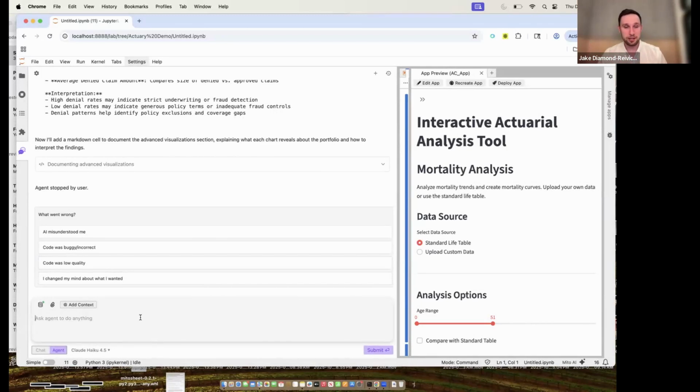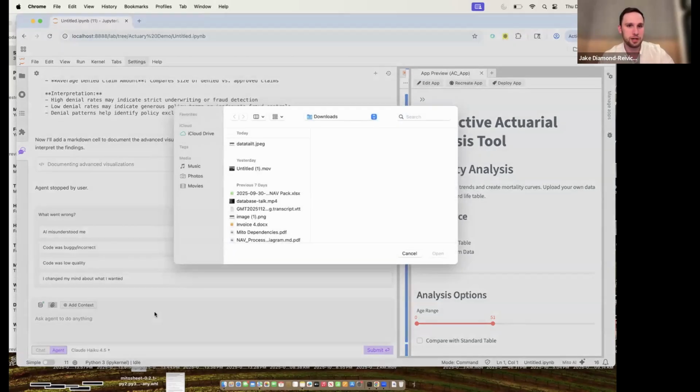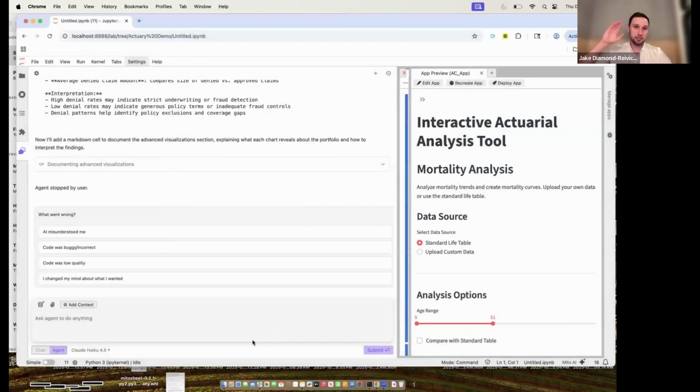So it's not the perfect solution. I can't promise that every 40-tab Excel model you put in is going to turn into a beautiful Python script. But as far as what's available, I think it's one of the best tools for ingesting Excel data into Python. That's one of the things it's built for. I'd be happy to go through some examples of that at a different time. But that's a pretty important piece. And you can just attach that Excel file here and then add a prompt. You could even say, on this tab, this is the table I want, or you could say, bring in the whole file and help me clean it. The more specific you can be about how you want it cleaned, the better it's going to be.